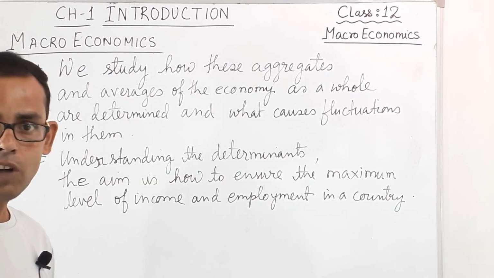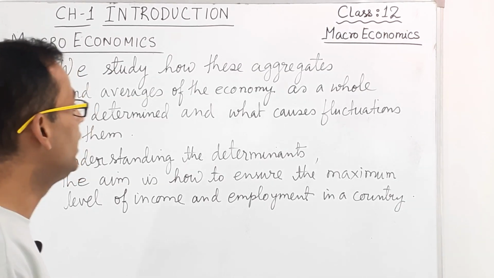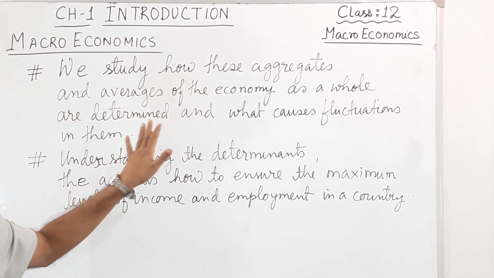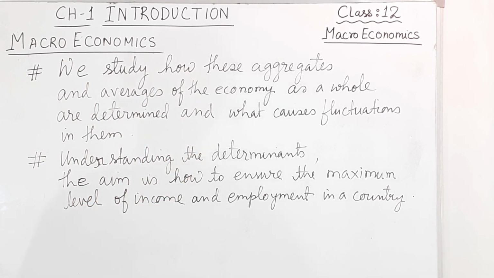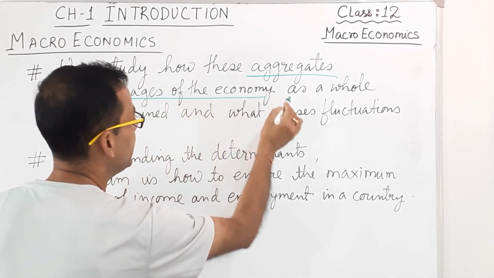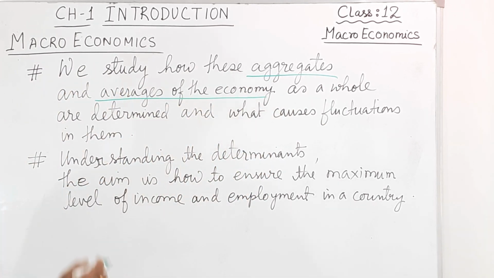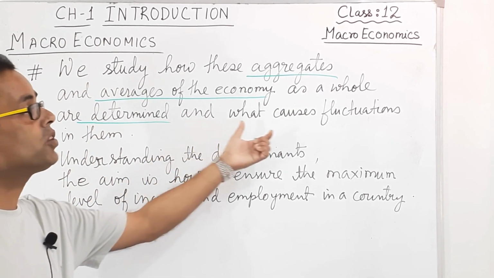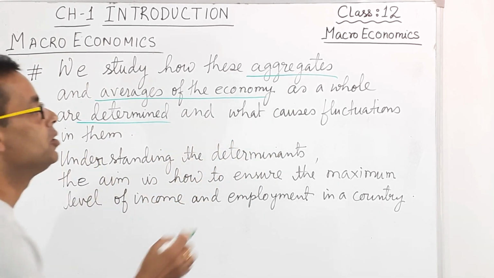After we study the aggregates and averages of the economy, that means how the aggregates and averages of the economy as a whole are determined, and then what causes fluctuations in them.